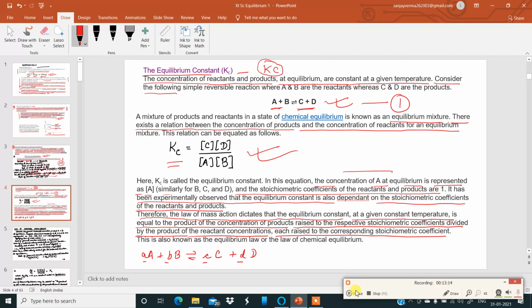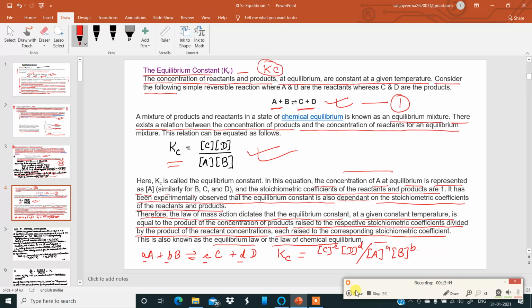Therefore, according to the law of mass action, the equilibrium constant for this reaction will look like this: concentration of C raised to the power of small c, concentration of D raised to the power of small d, divided by concentration of A raised to the power of small a into concentration of B raised to the power of small b. This is according to the law of mass action, and this is known as the equilibrium law or the law of chemical equilibrium.